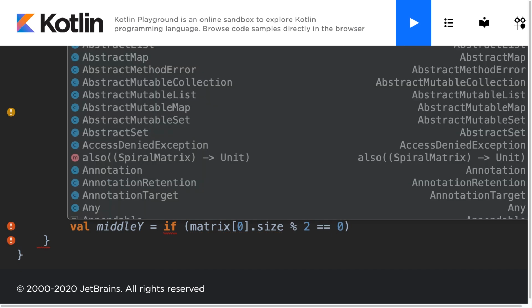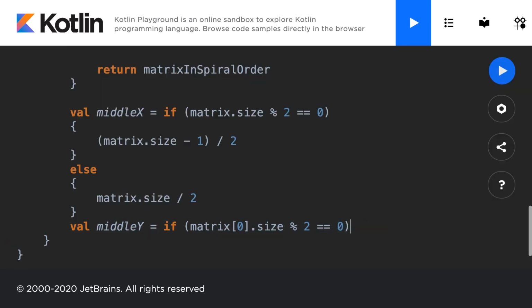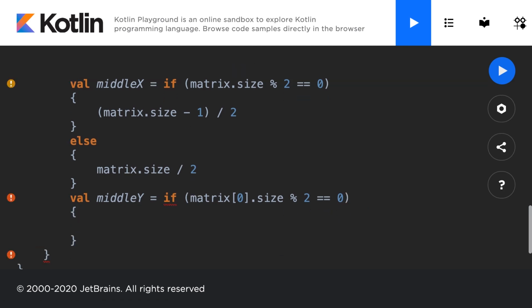Well, in that case, we want to open up that condition and assign the middle y, which is the midpoint of the matrix, to be equal to the matrix at the 0th row dot size minus 1 divided by 2. And just make sure you wrap the subtraction always in parentheses, otherwise the calculation can become messed up due to order of operations, of course.